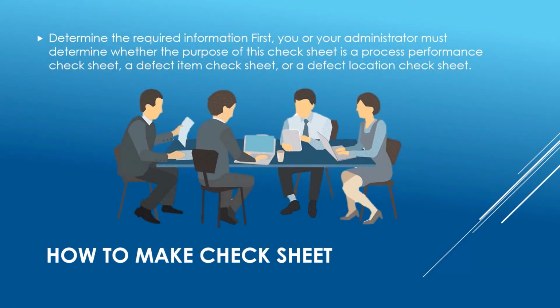Now, how to make a check sheet. Following are the steps that are used for making a check sheet. Determine the required information first. You or your administrator must determine whether the purpose of this check sheet is a process performance check sheet, a defect item check sheet, or a defect location check sheet.